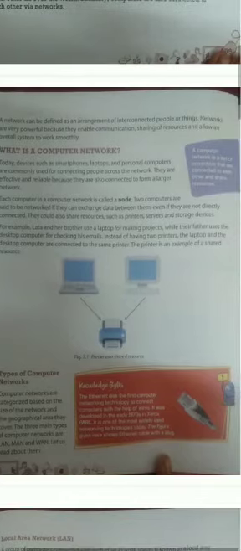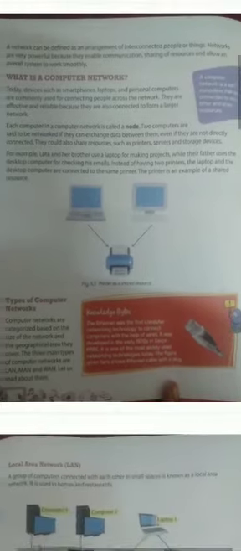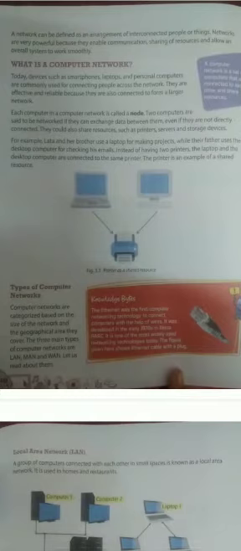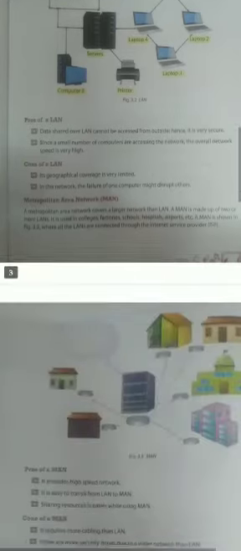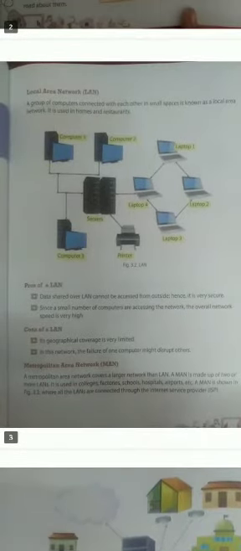And what is a computer network? A computer network is a set of computers that are connected to each other and share resources. Second topic is types of computer network. There are three types of computer network: LAN, MAN and WAN. First is LAN, local area network. All the computers connected to each other in a small space are known as a local area network. For example, home and restaurant.